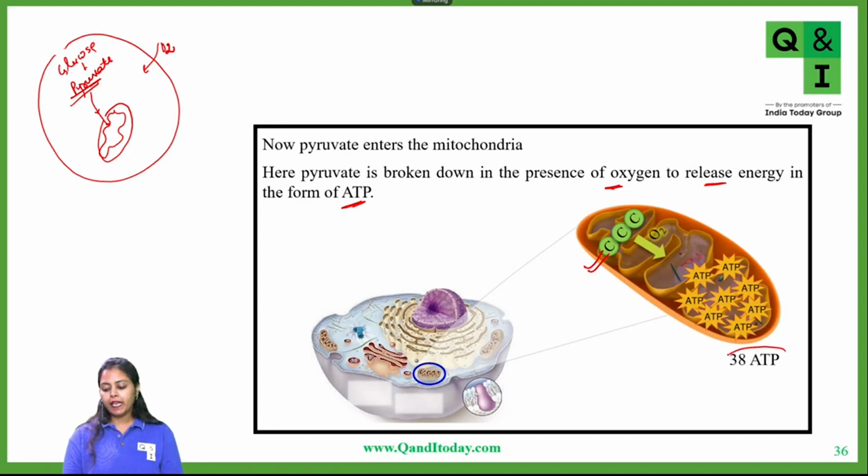A total of 38 ATP molecules are produced. In some books, you will see 36 ATP; in some, you will see 38 ATP. Do not get confused. The reason behind 36 or 38 you will read in higher classes, when you study this in class 11. That is because of a shuttle system. So for now, you can remember 38 ATP. But 36 ATP are also possible. Both are fine, but remember 38 ATP for now.